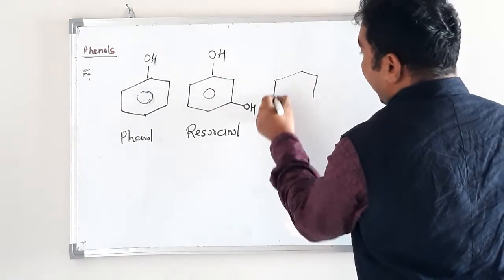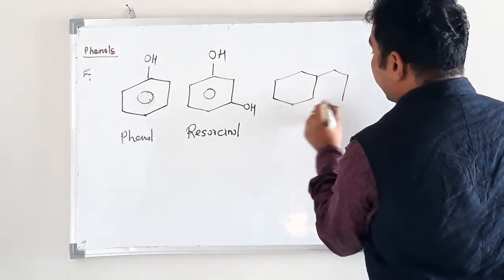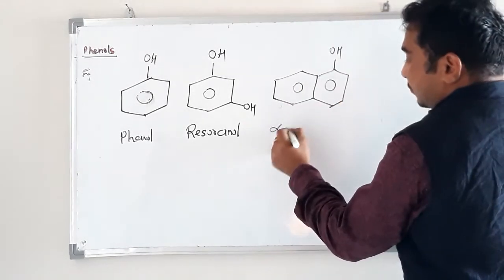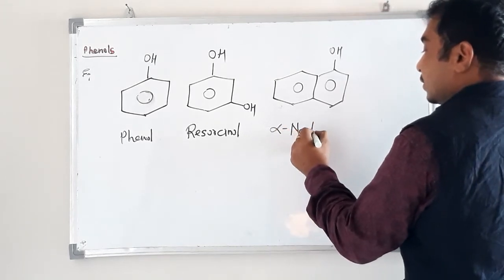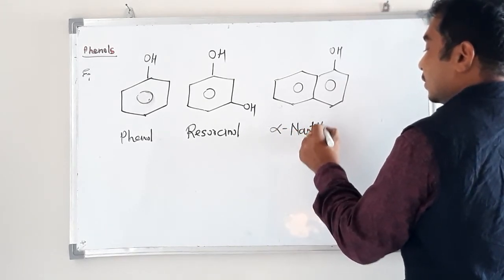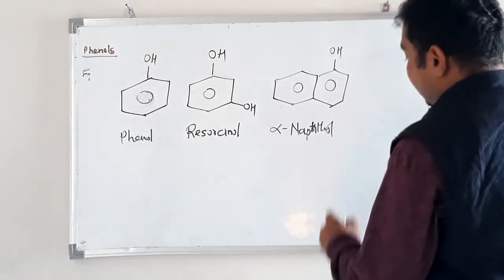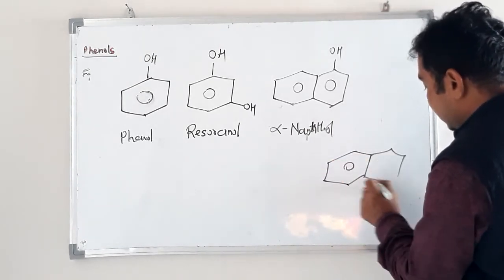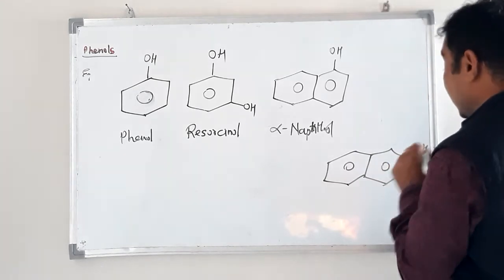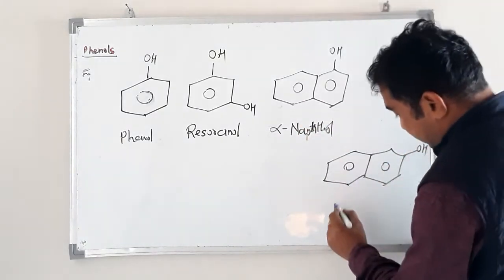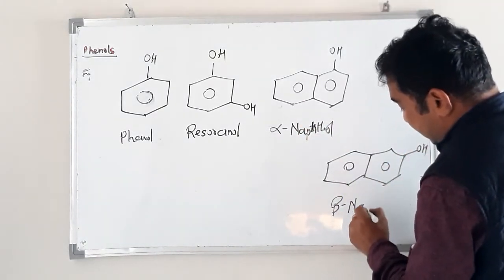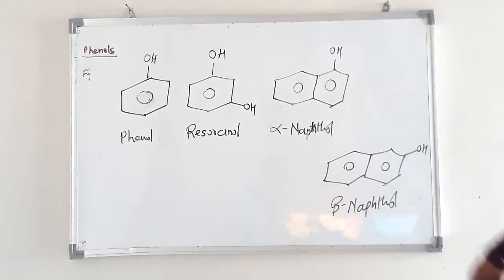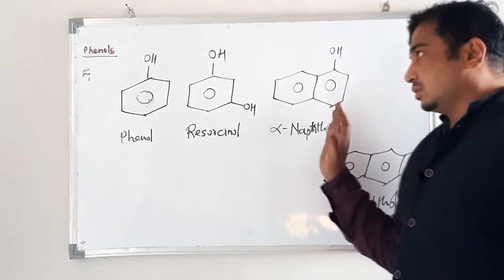Then alpha naphthol, then beta naphthol. All these compounds belong to phenols. These are examples of the phenols category.